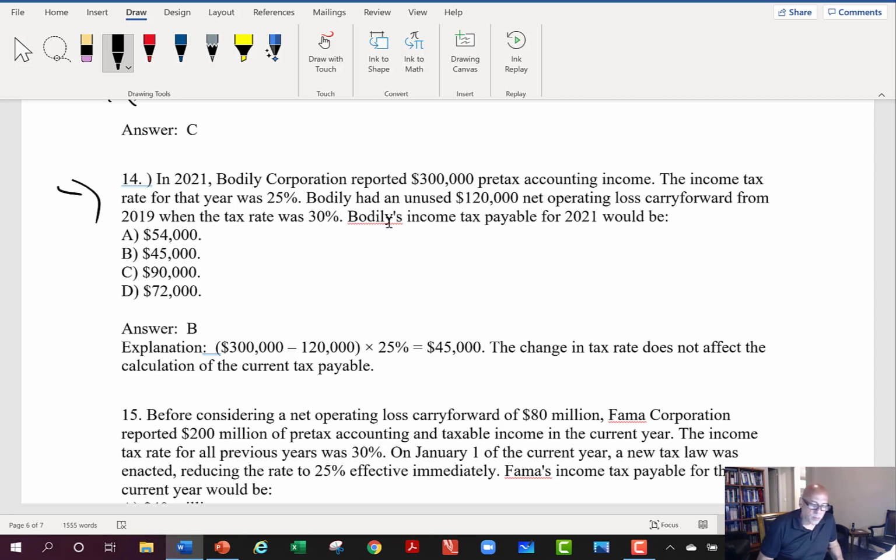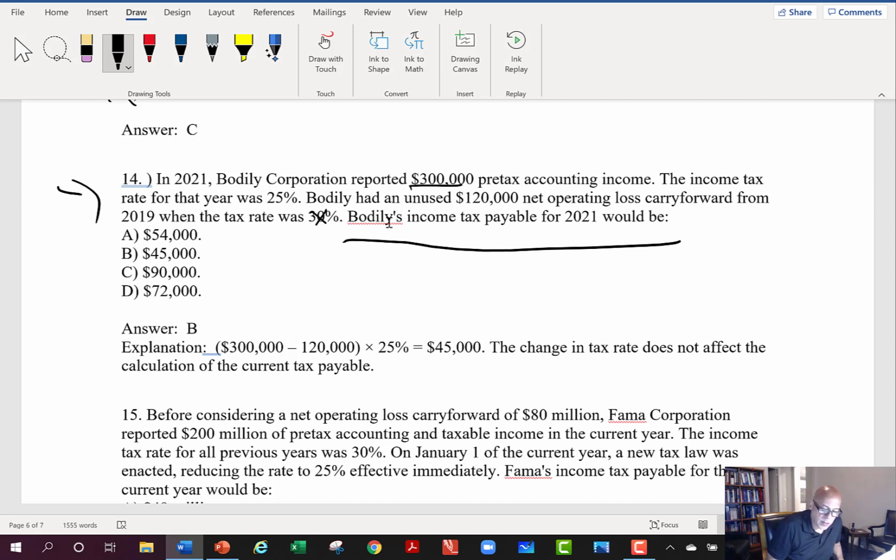What is Bodily's income tax payable for 2021? Now look, what the tax rate was when we had the loss that we're now using to shield our current year income against taxation is of no consequence.